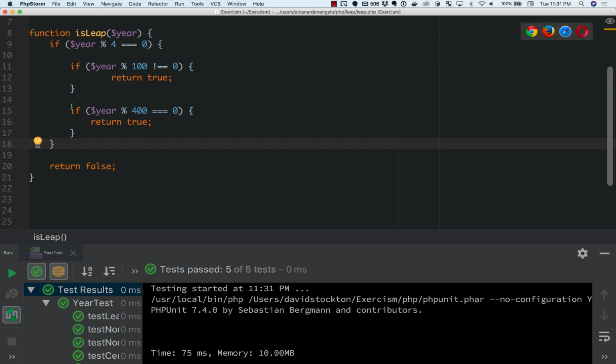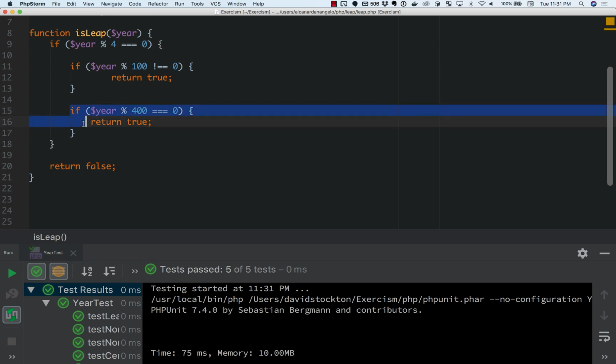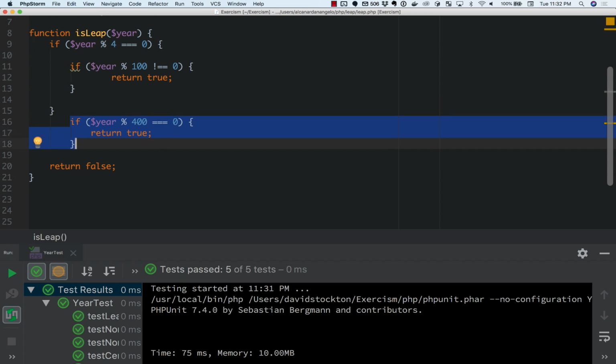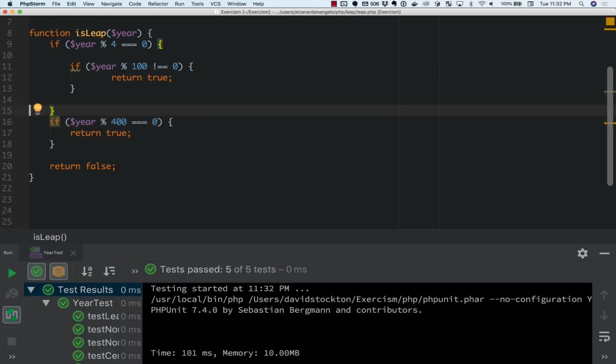The next part is I can pull this out of this outer conditional because they're a little bit redundant with each other, right? So this one, if the year is divisible by 400, we return true. It definitely has to be divisible by 4 if it's divisible by 400. So I can move that down, and we've essentially not changed anything.